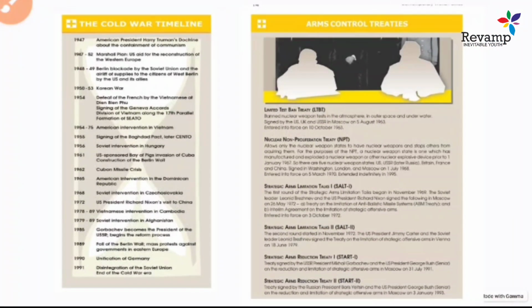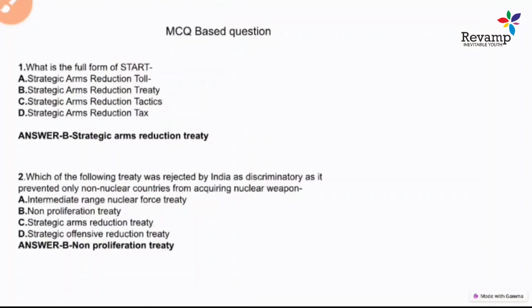we will study in further chapters. In further classes we will study how the disintegration of the USSR happened and all these things, because this is the first chapter of your book. We will explore the other things of the Cold War era and what led to the disintegration of the USSR that turned it into Russia. And these are the MCQs that I have framed.